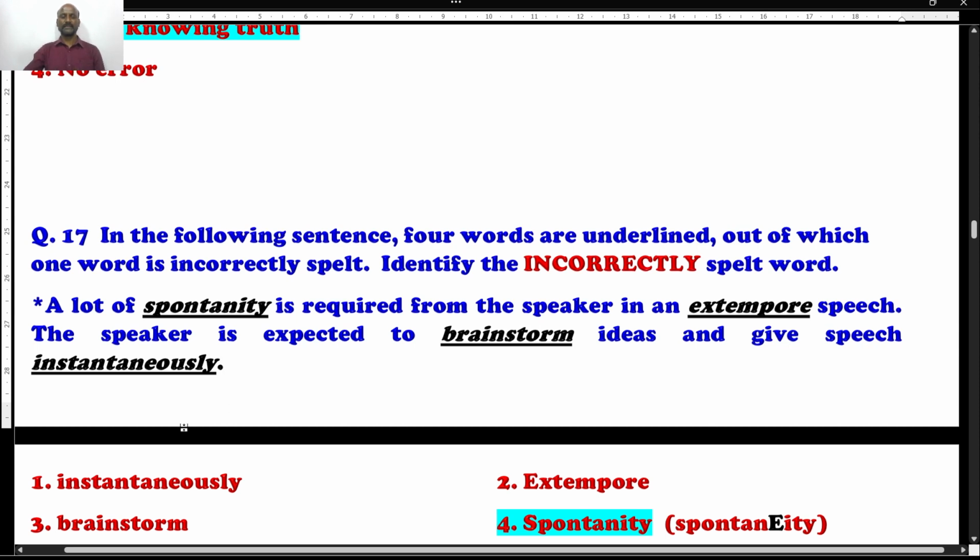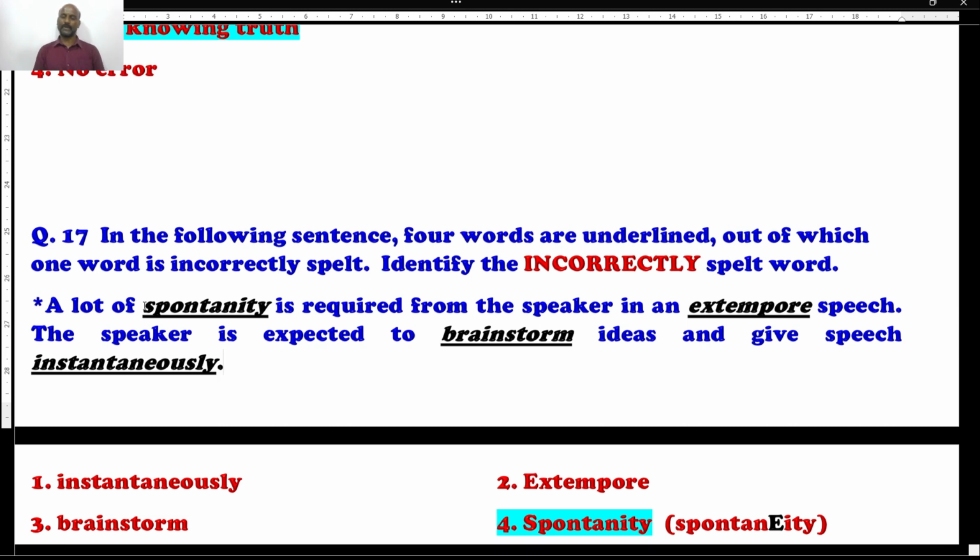What is that? Students, extempore is absolutely right. No spelling error. Extempore is nothing but speaking on the spot without any preparation. Brainstorm is very well. Instantaneously is nothing but immediately. Spontaneity is also nothing but without any break, without any hurdle, speaking continuously.